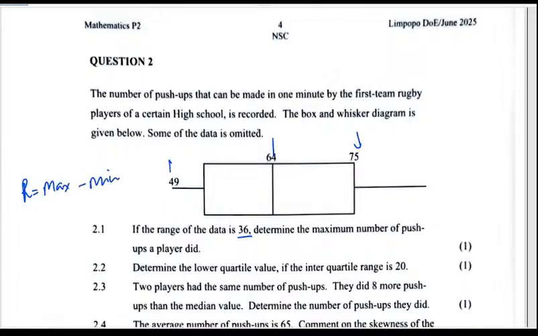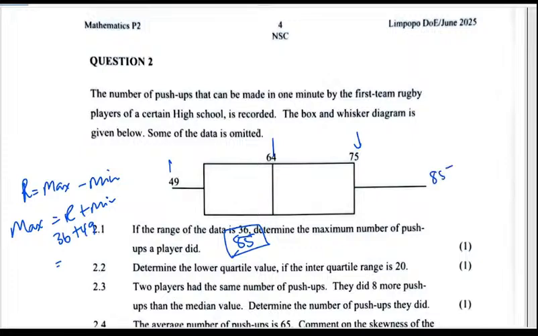So to get the maximum, we must get the range plus the minimum. So 36 plus the minimum, which is 49, gives 85.